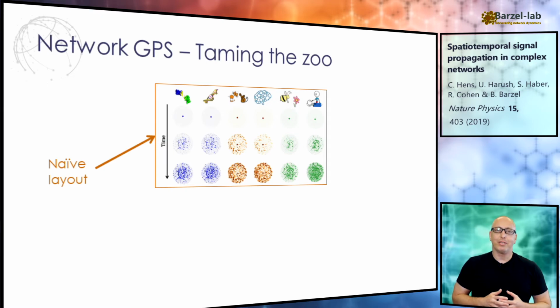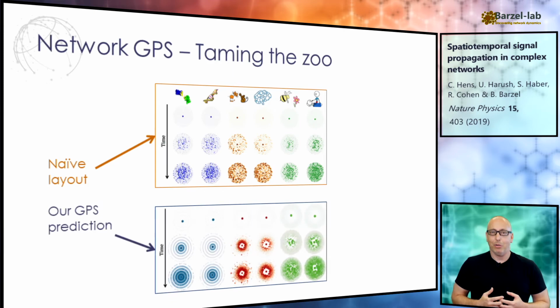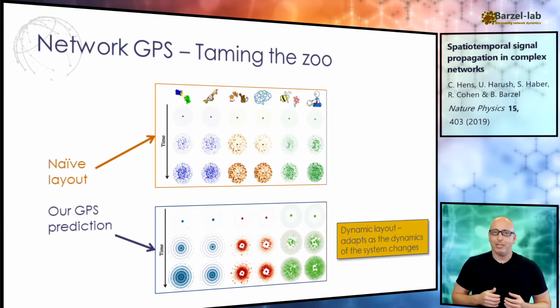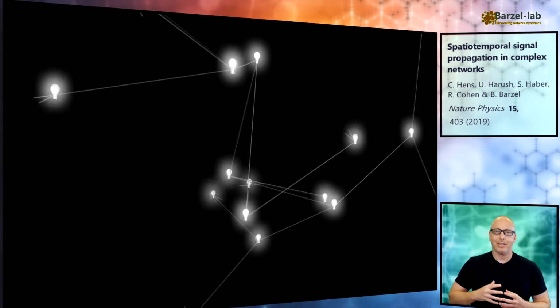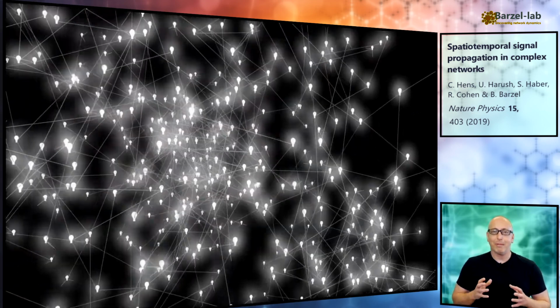Basically, theta provides us with a network GPS. It predicts a delay at each junction and can help calculate the exact signal travel time between all destinations. We can use this to lay out the nodes, and we find that the zoo from before follows predictable and tractable propagation patterns. This, to our knowledge, is the only existing dynamic layout. Just like a GPS predicts different travel times and different routes at different times of the day, our layout locates all nodes differently depending on the nonlinear mechanisms driving the system's dynamics. So the diversity of propagation patterns all boils down to the single dynamic parameter theta, which helps us systematically translate structure into dynamics.